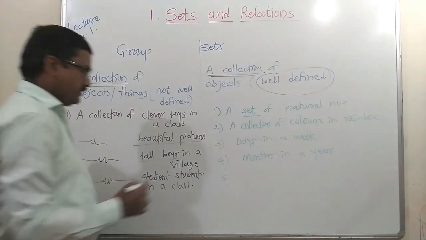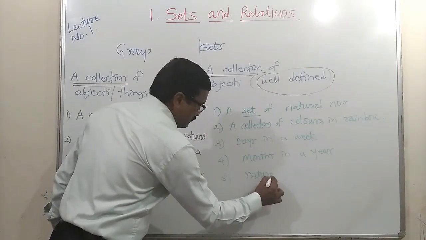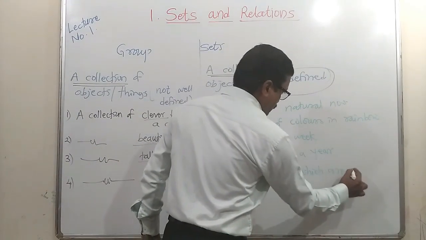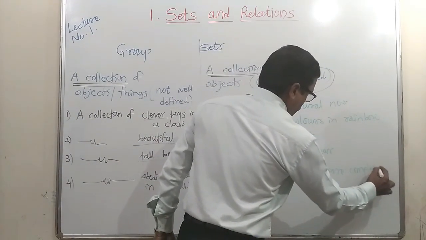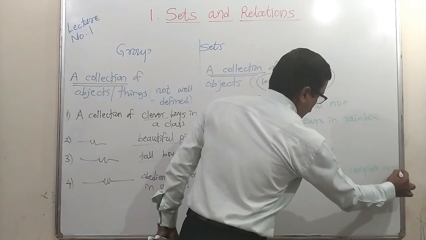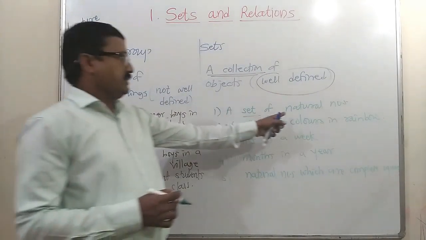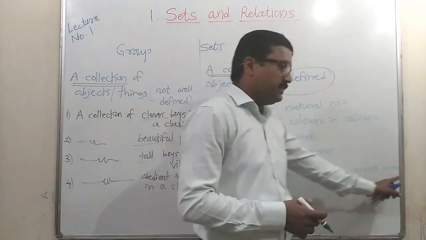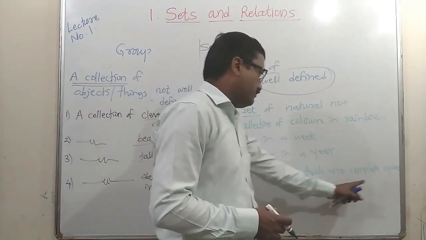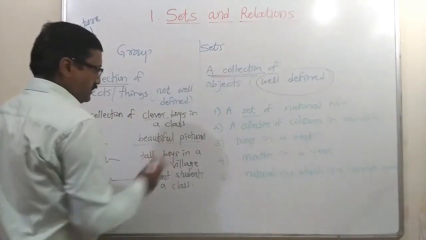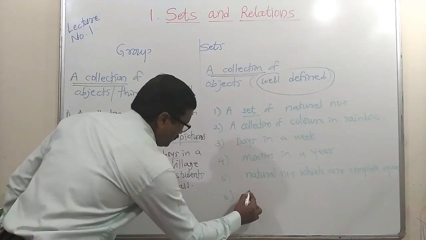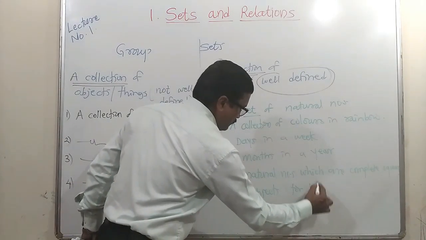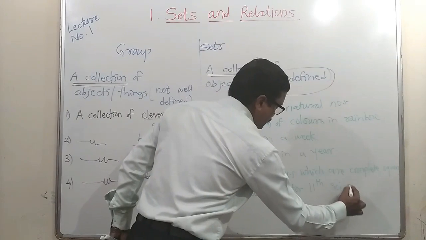Again, we can say natural numbers which are complete squares. Natural numbers already form a set. Out of those numbers, if we define complete squares, then those numbers which are complete squares form another set. Let us see one more: the subjects for 11th science or commerce.